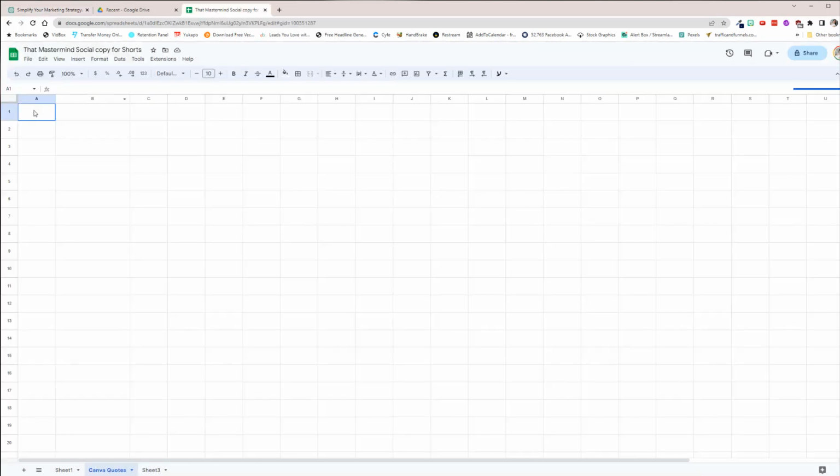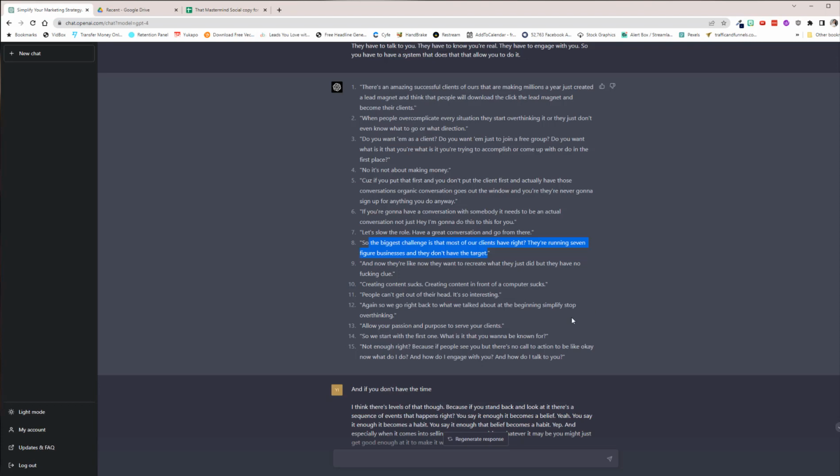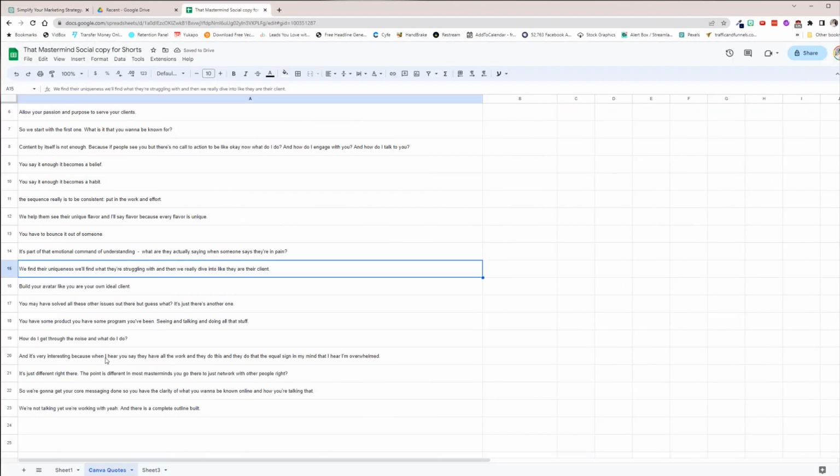Right, so we're going to come in here into Google Sheet and just paste it. So you fix all the content here in this spreadsheet because ChatGPT finds the best conversation, and you want to make sure that when people read it and they don't have the audio to go off of the intonation, they understand what is being said. So you're just going to go through this and create this and add all the text. Just repeat the process until you have a bunch of your own quotes.